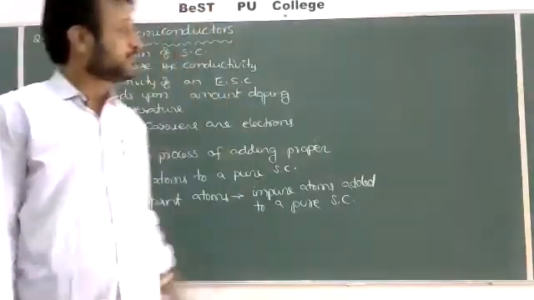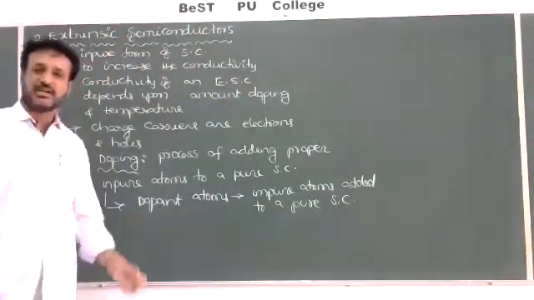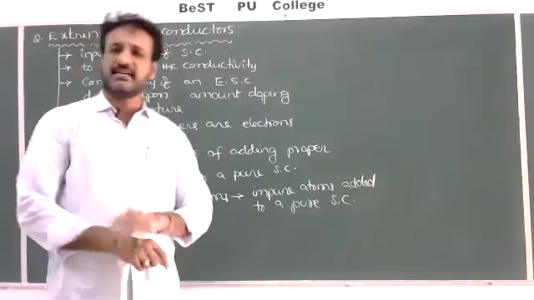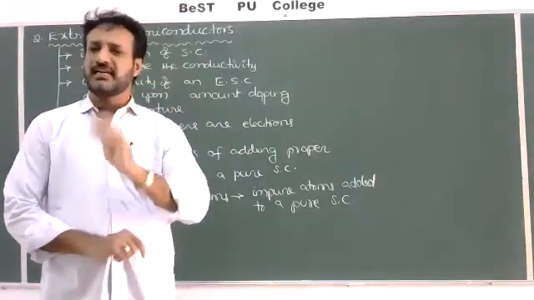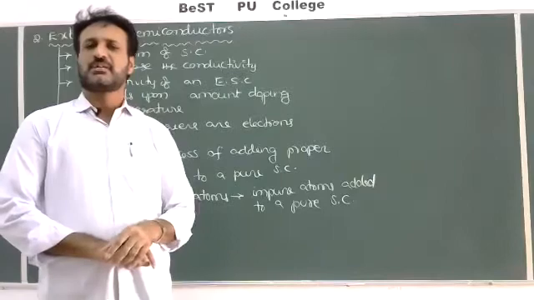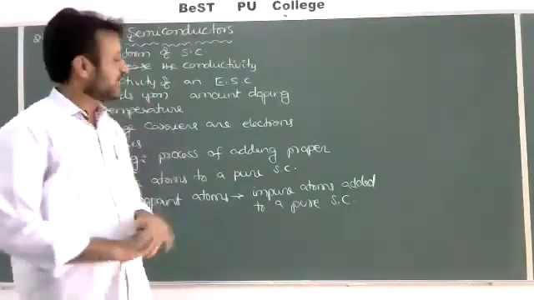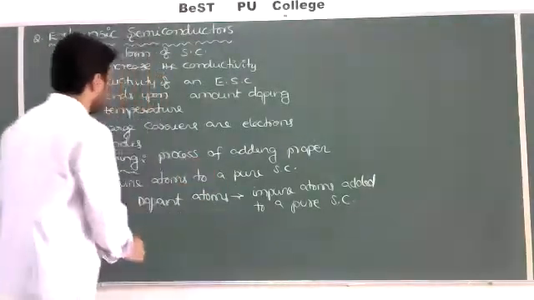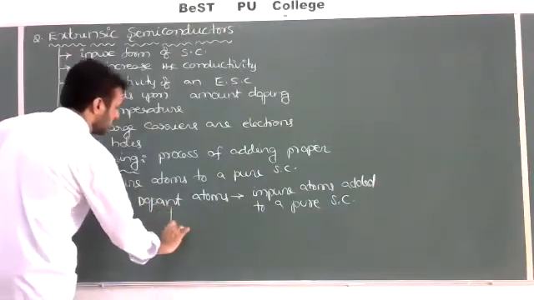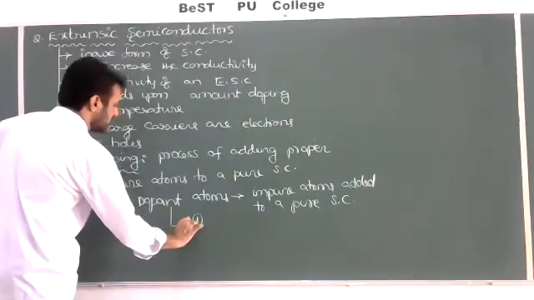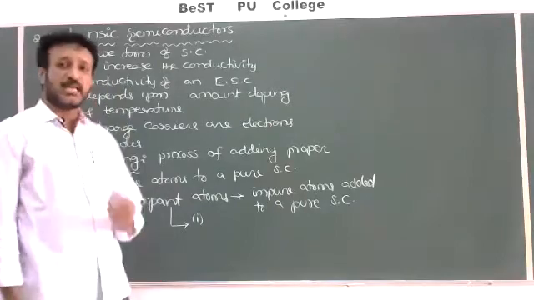But what type of atoms do we have to choose? We should not add just any impure atoms to the pure semiconductor. Before selecting, there are some rules we have to follow. First, the dopant atom must have a proper size.